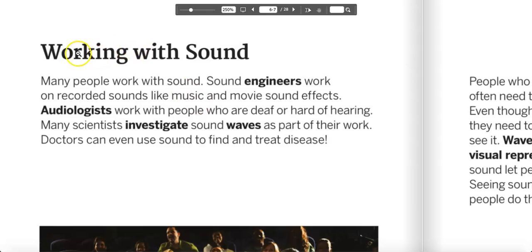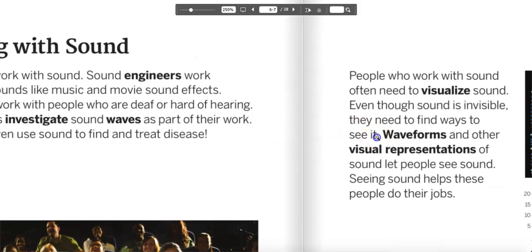So I'm going to go ahead and get into it with working with sound. Many people work with sound. Sound engineers work on recorded sounds like music and movie sound effects. Audiologists work with people who are deaf or hard of hearing. Many scientists investigate sound waves as part of their work. So this is us. This is us helping the sanctuary figure out how sound waves work with dolphins. Doctors can even use sound to find and treat disease. So we've learned of different careers here that are investigating sound, and later you're going to understand even more as you read those different chapters of these individuals, like what they do and why they do what they do.